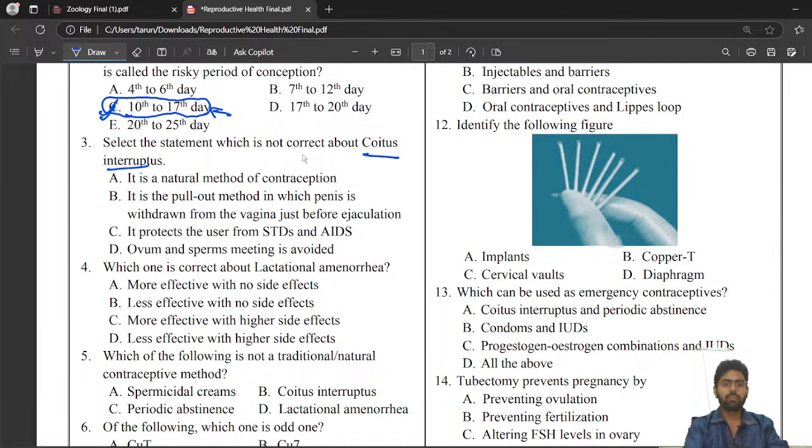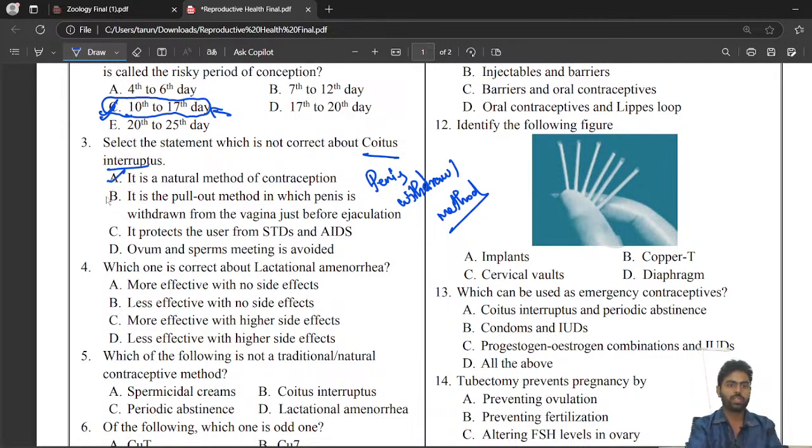Select the statement which is not correct about coitus interruptus. Coitus interruptus means the penis is withdrawn before ejaculation. That is also known as the withdrawal method. It is a natural method of contraception, correct?